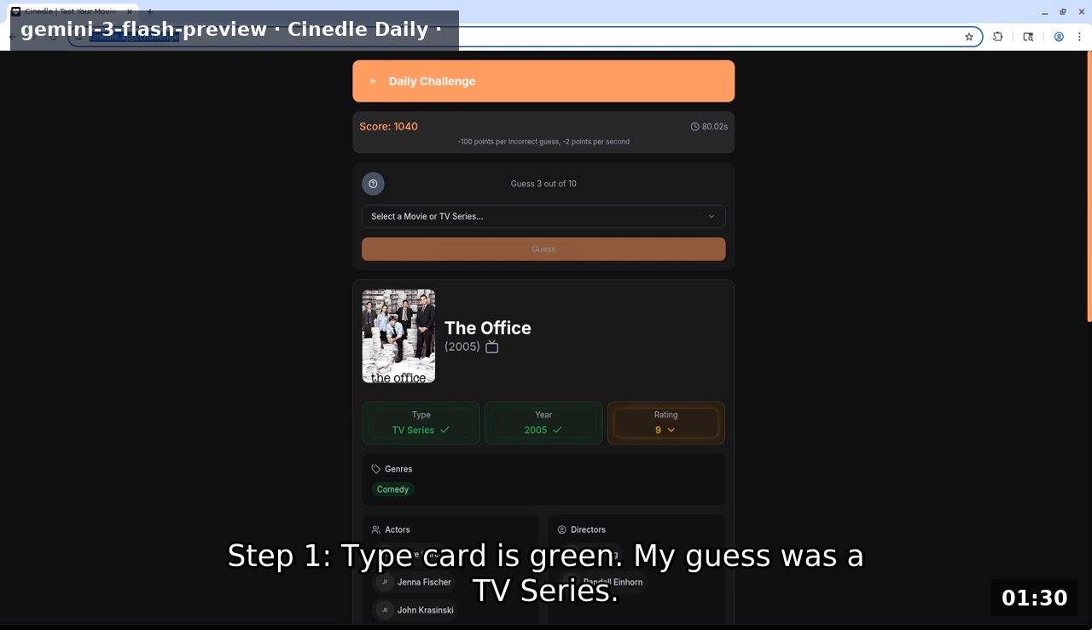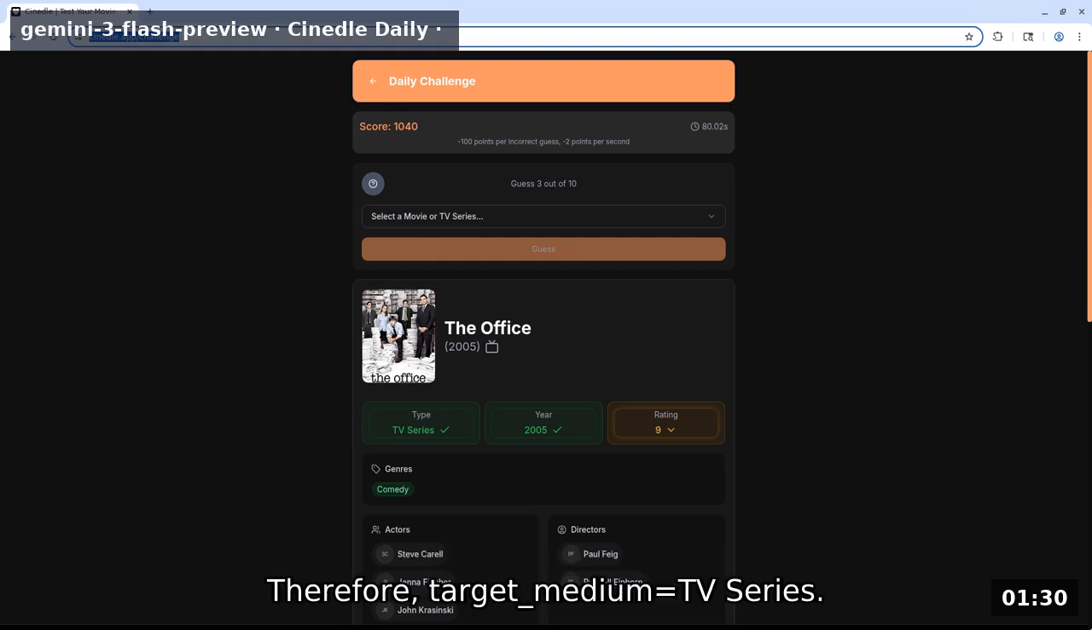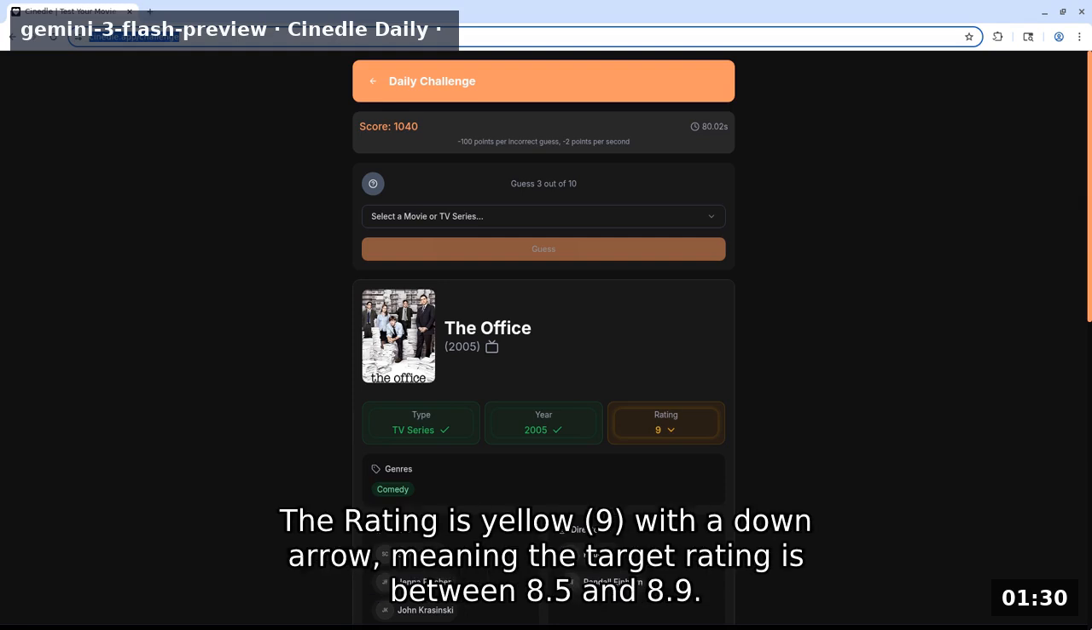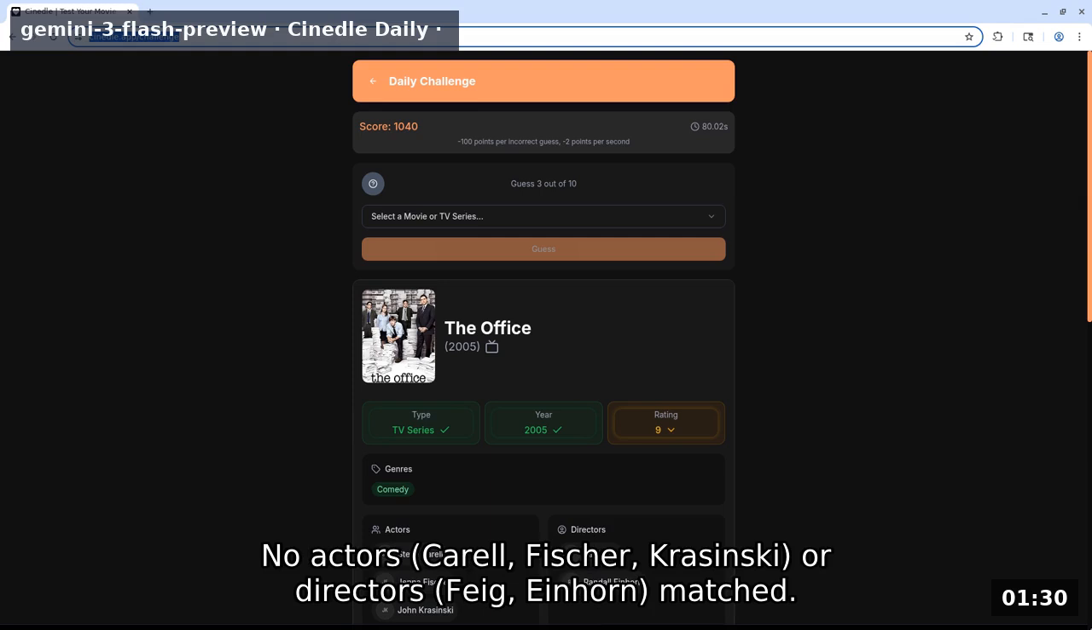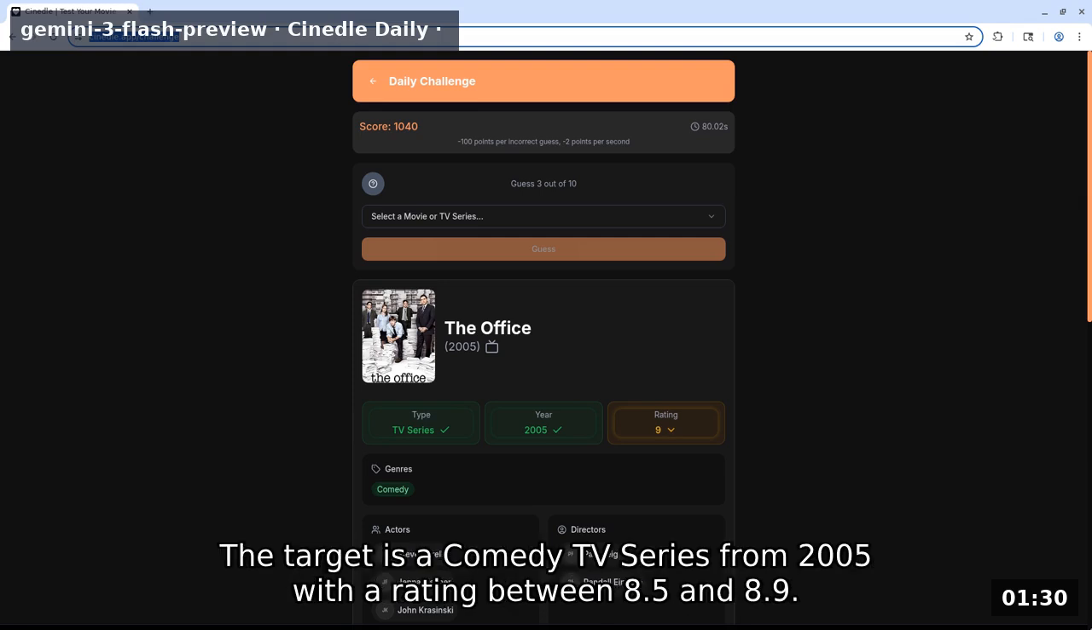Step 1. Type card is green. My guess was a TV series. Therefore, target medium equals TV series. Step 2. The year is green, 2005. The rating is yellow 9 with a down arrow, meaning the target rating is between 8.5 and 8.9. The genre comedy is green, meaning it is a match. No actors (Carell, Fischer, Krasinski) or directors (Feig, Einhorn) matched. The target is a comedy TV series from 2005 with a rating between 8.5 and 8.9.